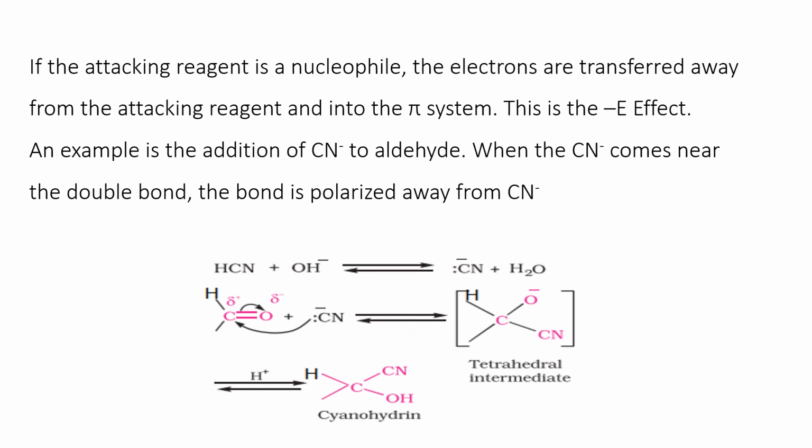If the attacking reagent is a nucleophile, the electrons are transferred away from the attacking reagent and into the pi system. This is called the minus E effect. An example is the addition of cyanide ion to aldehyde. When the cyanide ion comes near the double bond, the bond is polarized away from the cyanide ion.